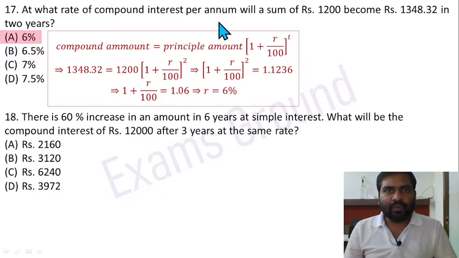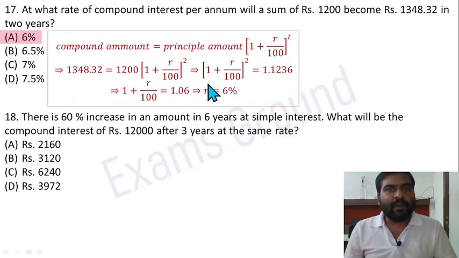Here t equals 2 years, r we have to find out, and the amount is 1348.32 and principal amount is 1200. Solve this expression. 1 plus r by 100 raised to power 2 equals 1.1236, and take the square root. So 1 plus r by 100 equals 1.06, or r by 100 equals 0.06. That implies r equals 6%. So option A is correct.